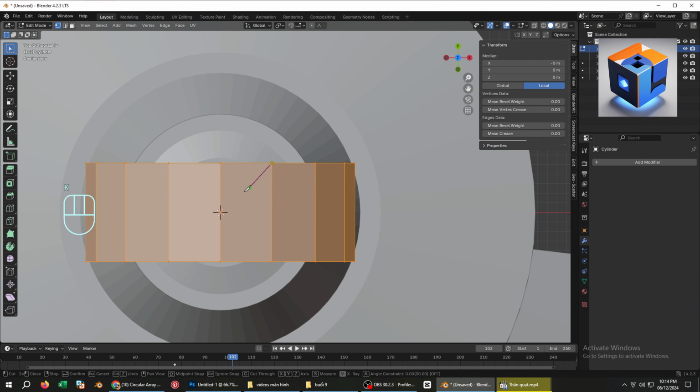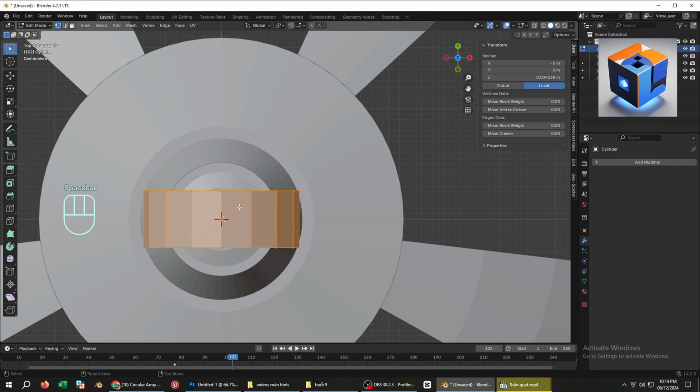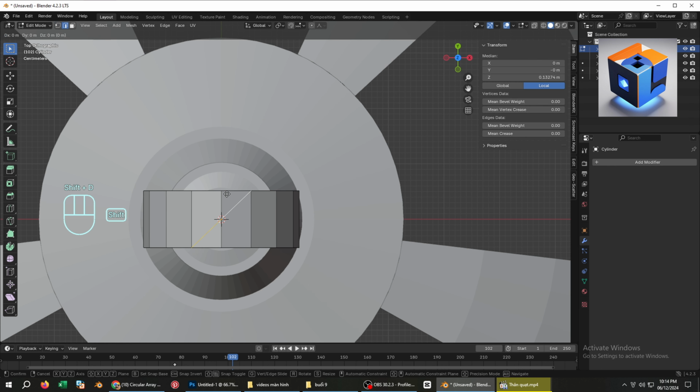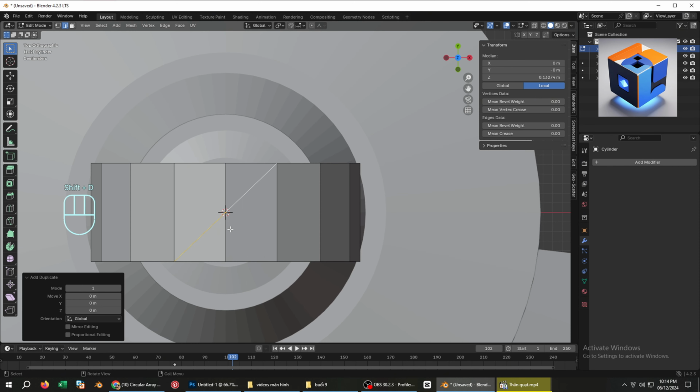Now press K to activate the knife tool. And click on two vertices to create a cut. This new line will define the blade shape for our fan. Exit the current mode and select the edge you just cut. Press Shift plus D to duplicate it, creating a new object.